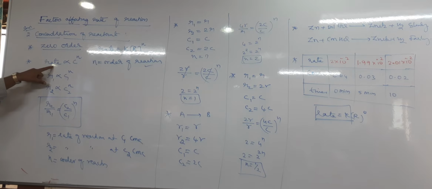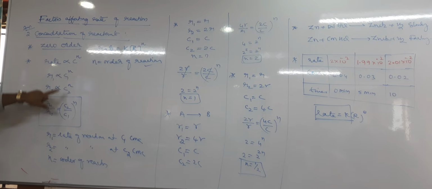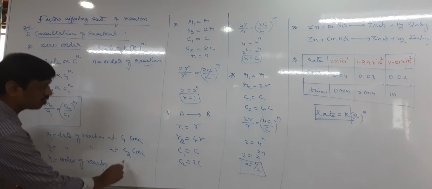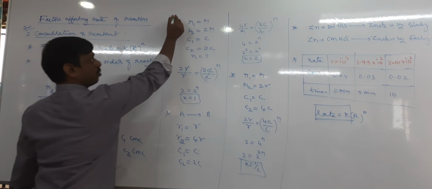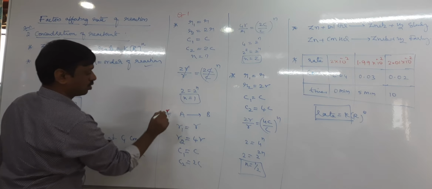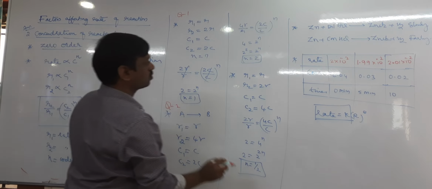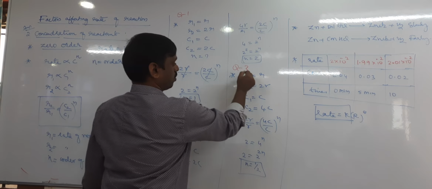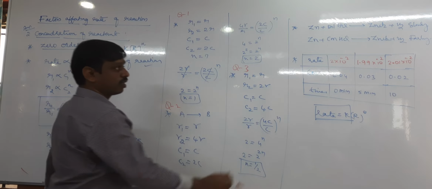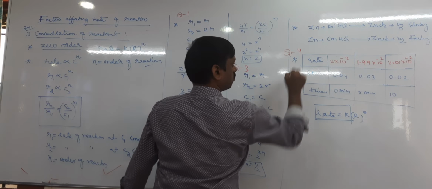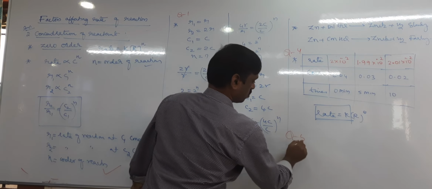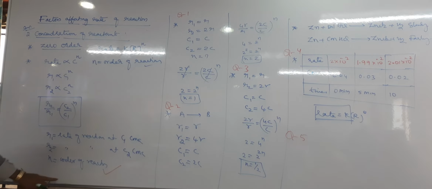Okay, take rate is directly proportional to C to the power n, take as it is. Right till here. I'll give one or two example questions here, like question number 1, question number 2, question number 3, this question number 4. Read until here.